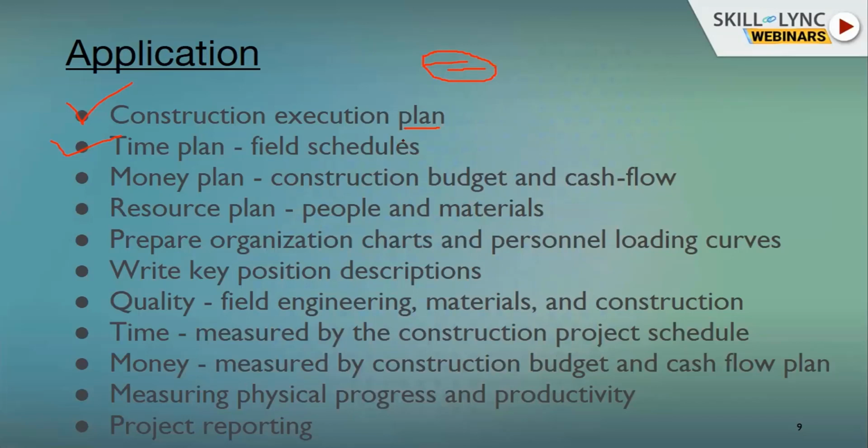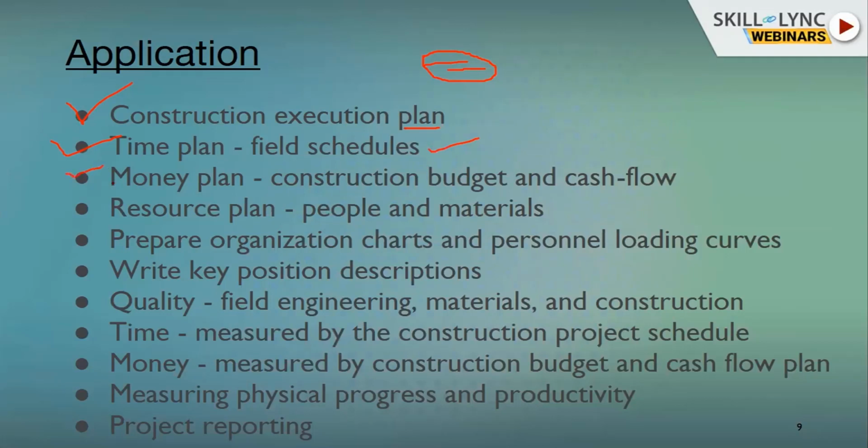For the time plan, we need to plan at what time we should execute the project. It's not like whenever we have time we can execute it. Sometimes it depends upon the environmental condition. For example, in a dry season we need to add more water. Or in a rainy season we cannot do earthwork, because the earth will not sustain water and will liquefy. So we will see the seasonal variation at that particular location, and then field scheduling needs to be done.